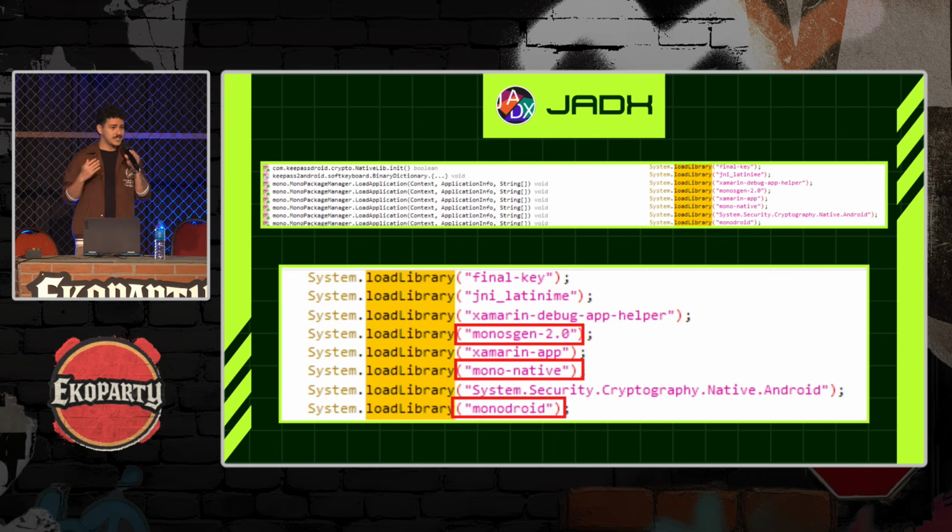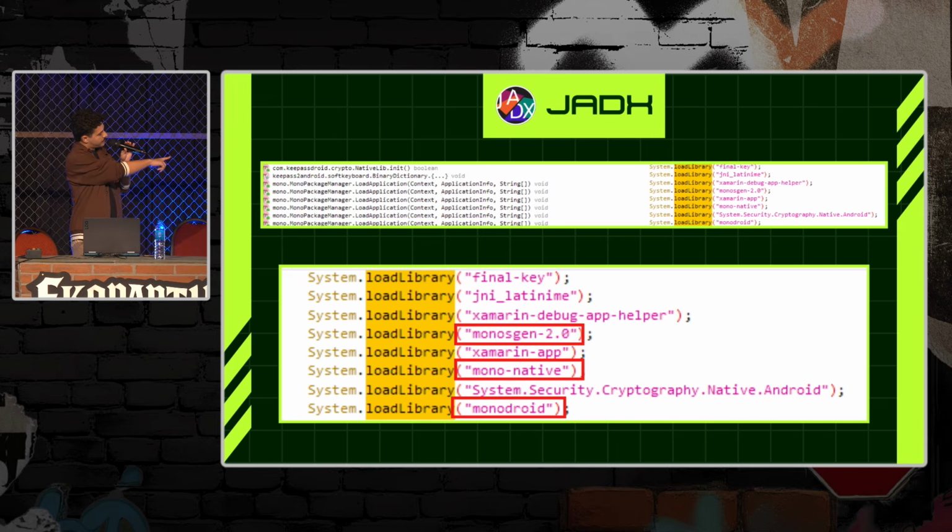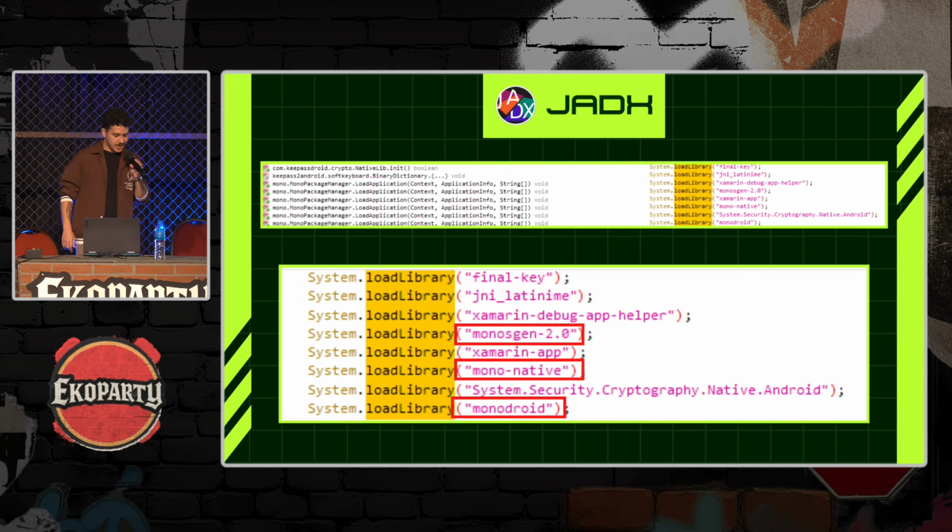So what I did was the same thing that I did with the AOC.Cube application. I opened it on JADX to analyze the Java code and went searching for loadLibrary functions. And as I was searching through the loadLibrary function calls, I found these libraries, and they caught my attention because I saw MonoGen, MonoNative, MonoDroid, and I began to wonder, well, I've actually seen it someplace before. And then I went back to memory and I remembered where I've seen it.